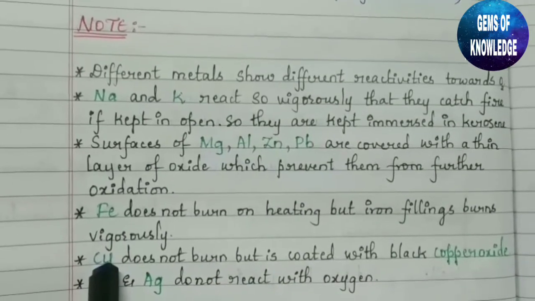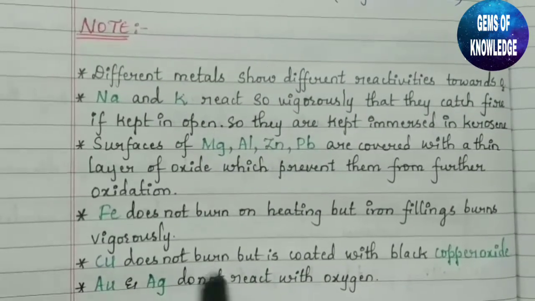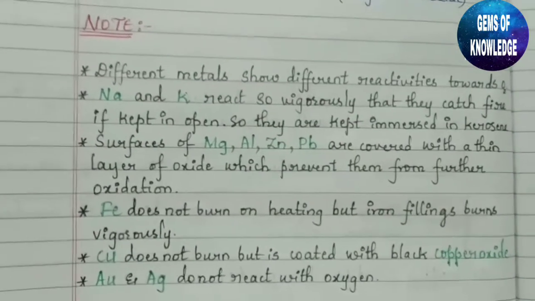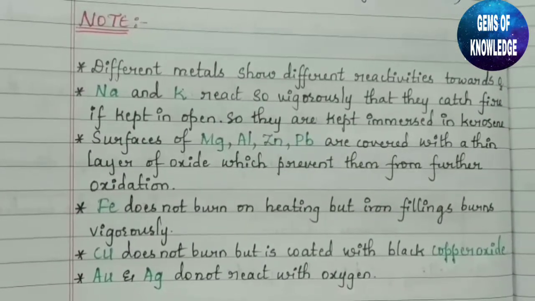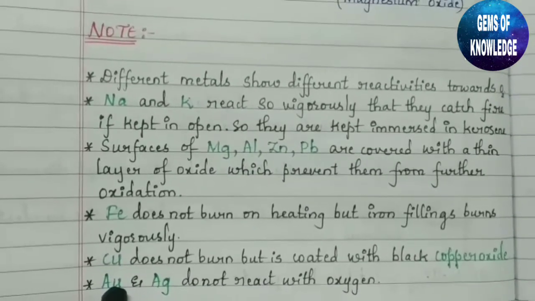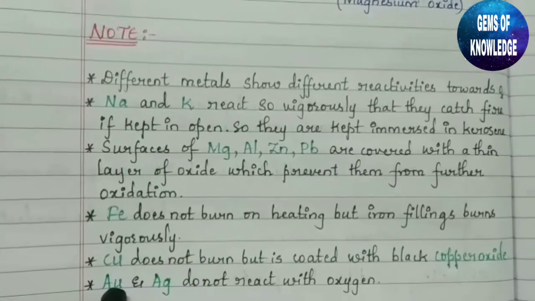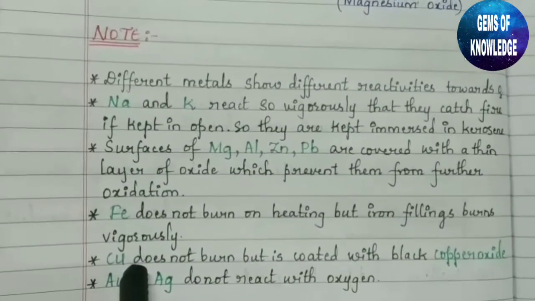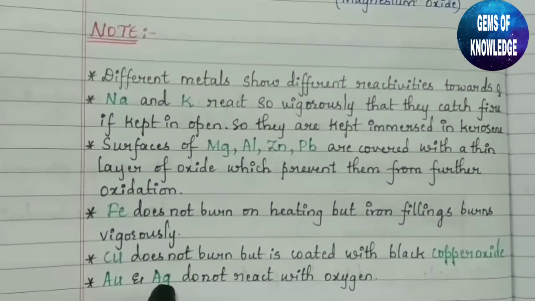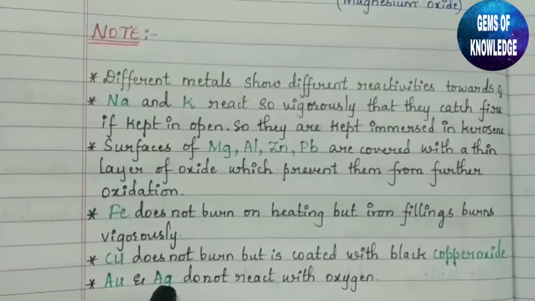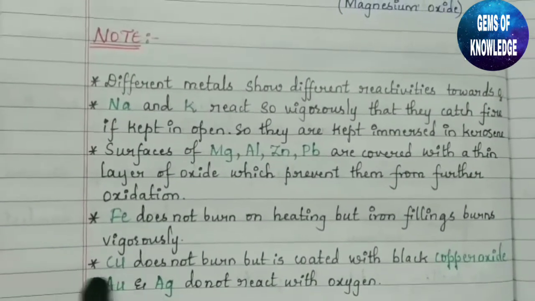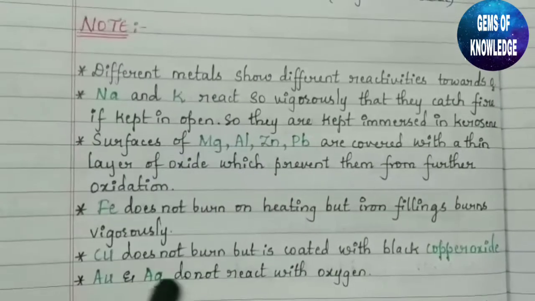Okay. So Cu is nothing but copper. Copper does not burn, but it is coated with black copper oxide. So the metal copper will not burn, but instead it will be coated with a black colored layer. That layer is nothing but copper oxide. Okay. Similarly, Au and Ag, which are nothing but gold and silver, do not react with oxygen at all. So these are the two metals which do not react with oxygen at all.